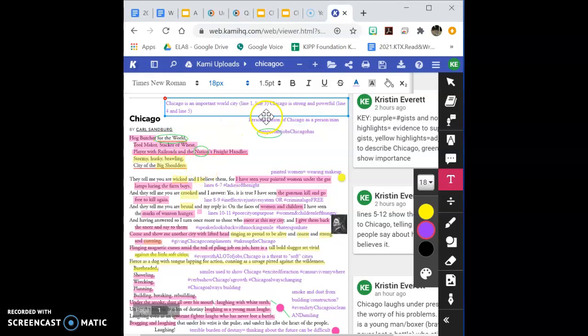And then I thought about what those details meant for answering my question. And so my job was then to take those details and come up with an inference. So my inference is that Chicago is an important city, an important world city, and Chicago is strong and powerful. Okay, and I used my text evidence there. All right, I hope you guys understand my model. We'll talk more after this video.